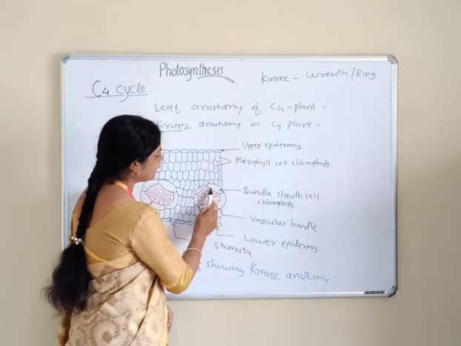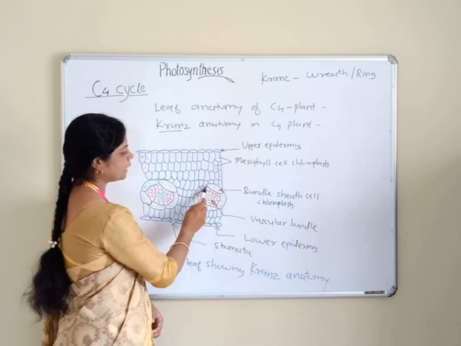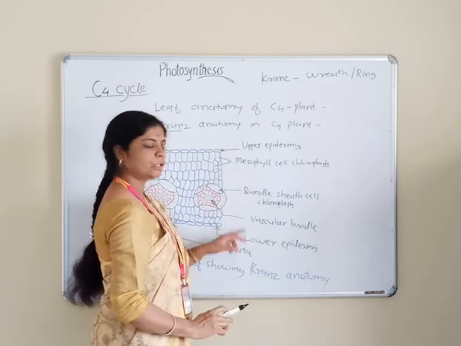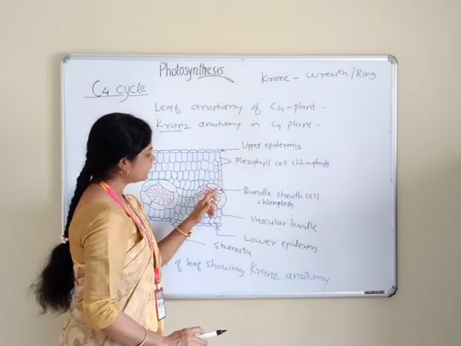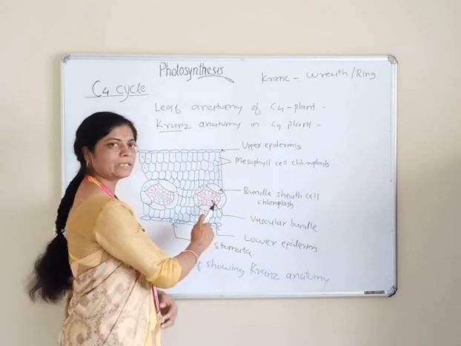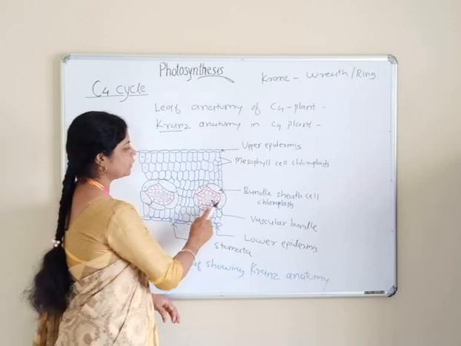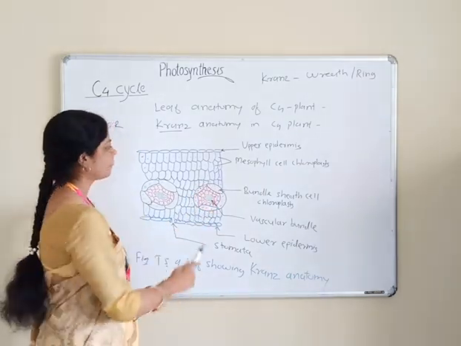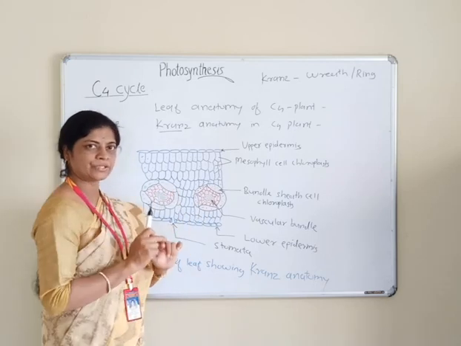These large cells contain a large number of chloroplasts, which contain starch grains. There is a lack of grana and photosystem II is absent, so it is called agranal. The bundle sheath chloroplast looks like a ring or necklace-like structure.